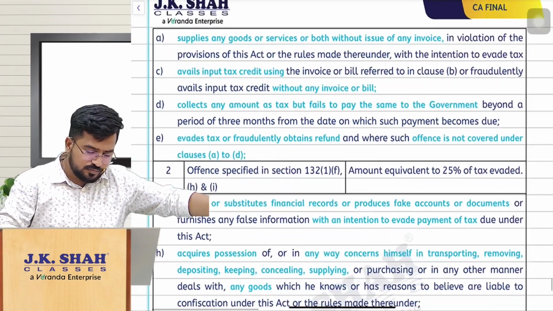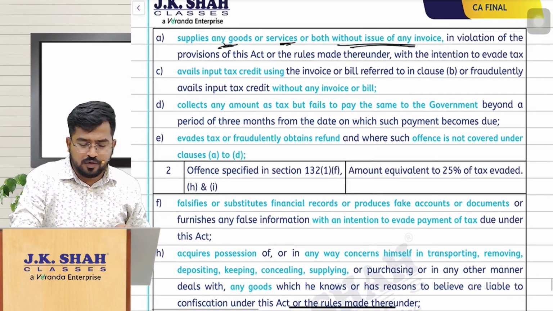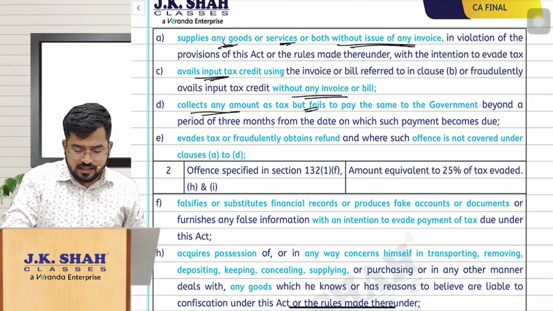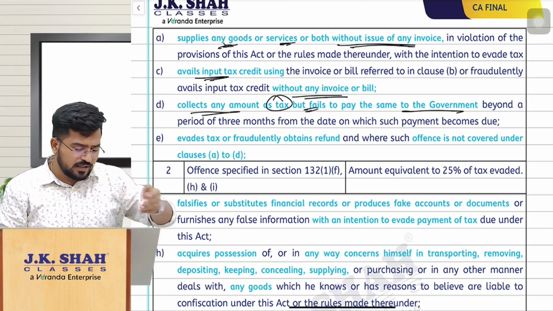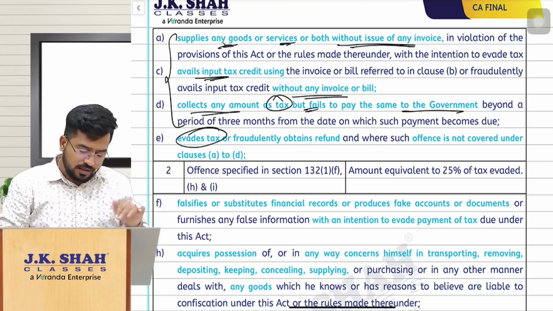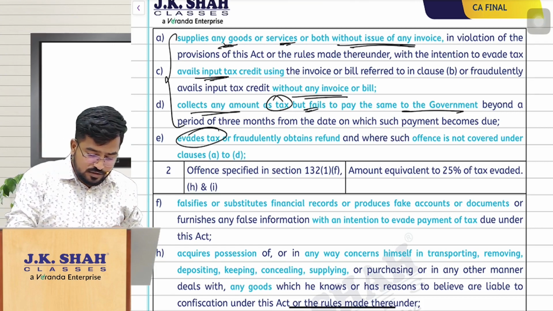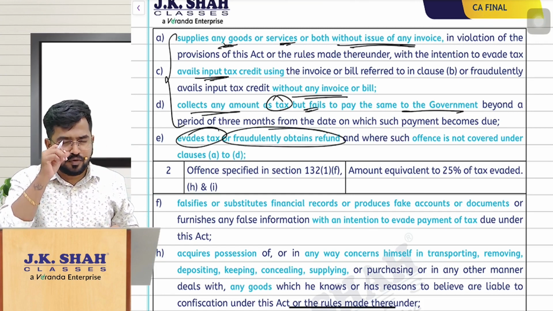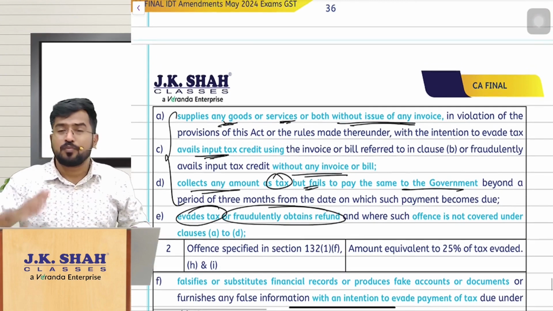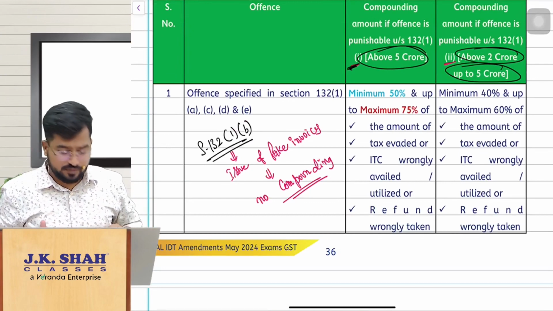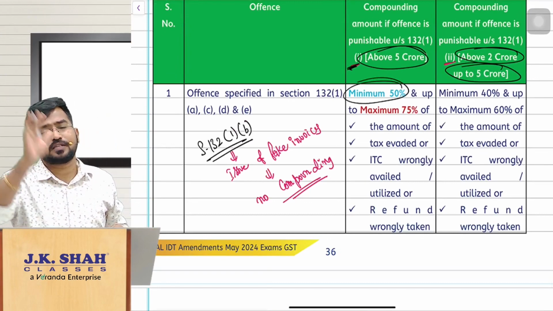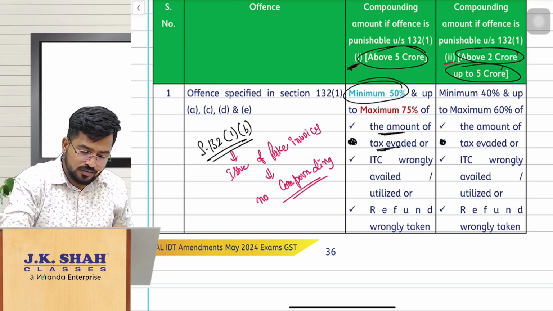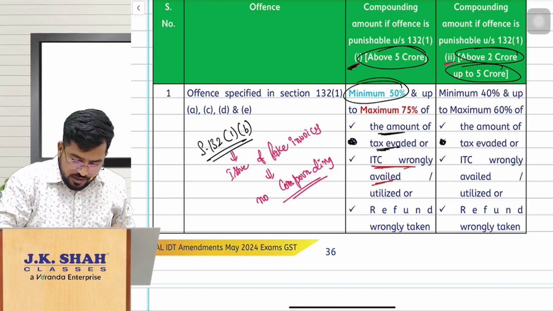If the offense is supplying goods or services without invoice, or availing ITC without invoice, or collecting any amount as tax but not paying it to the government, or any other offense where you evade tax, or you fraudulently obtain a refund, and it involves more than 5 crore rupees, and you want to compound that offense, you have to pay minimum 50% of the tax evaded, or ITC wrongly availed, or refund wrongly taken.